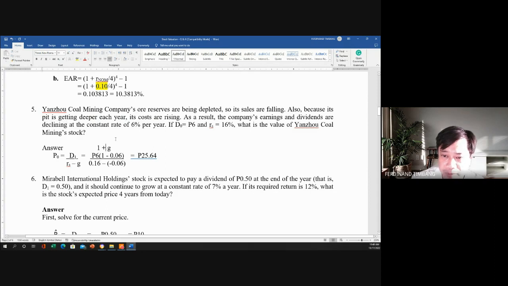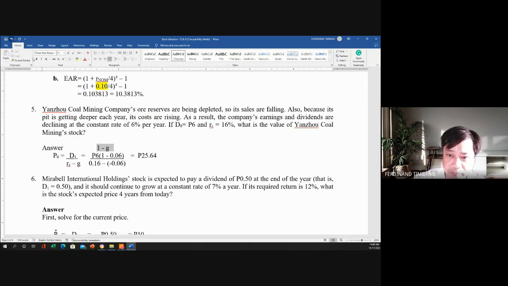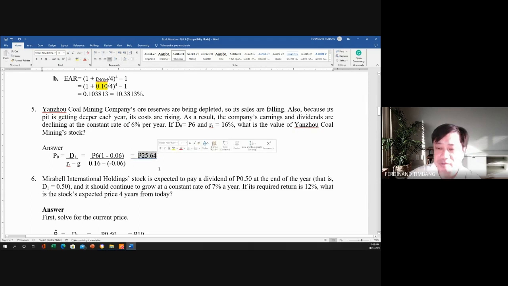Instead na maging 1 plus G yan, magiging 1 minus G. Kaya pagdating dito, it is now 1 minus 0.06, then all over 0.16 minus negative 0.06. So we can get that the price of the stock should be at 25.64 at year 5.